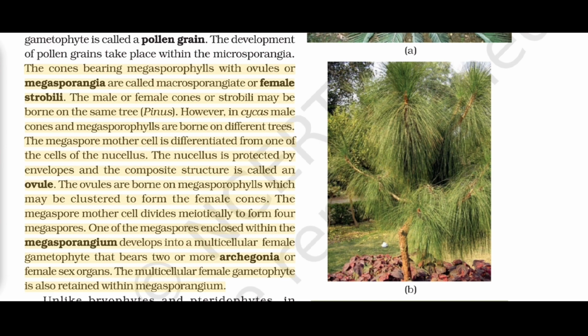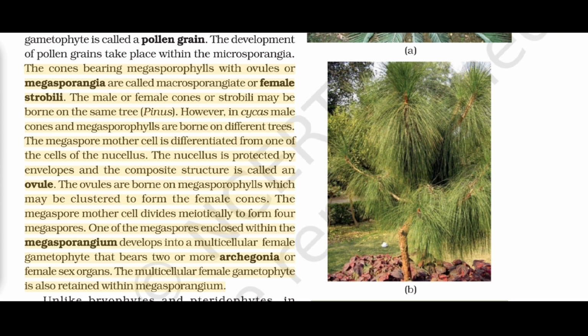The male or female cones or strobili may be borne on the same tree (Pinus). However, in Cycas male cones and megasporophylls are borne on different trees. The megaspore mother cell is differentiated from one of the cells of the nucellus. The nucellus is protected by envelopes and the composite structure is called an ovule.